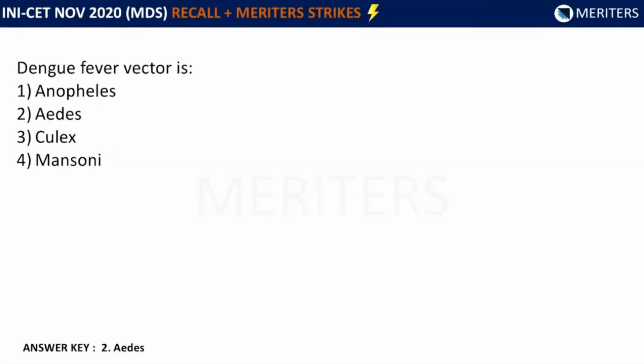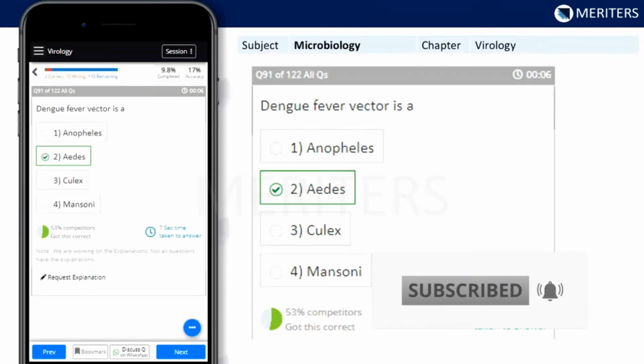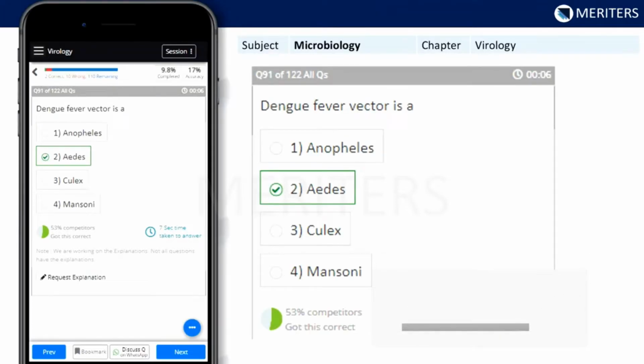Dengue fever vector: first option Anopheles, second option Aedes, third Culex and fourth Mansonia. Out of these options, the answer is Aedes. Exactly the same question is there in the question bank in the subject microbiology under the chapter virology.